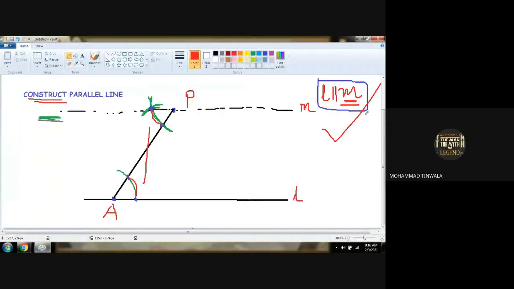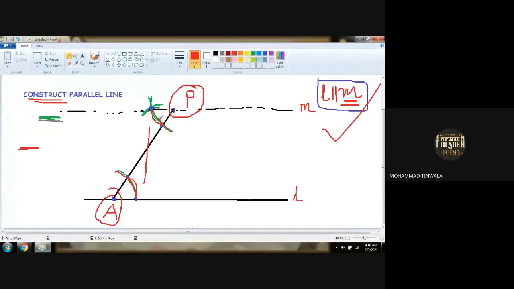Again, line L we took. On line L, we have placed point A here, and we took point P outside of line L. Then we have joined this line. First part we completed. Then with the help of compass and pencil with a random measurement, we place point A and we have drawn the arc over here. Right? With the same measurement from point P, we have drawn another arc.